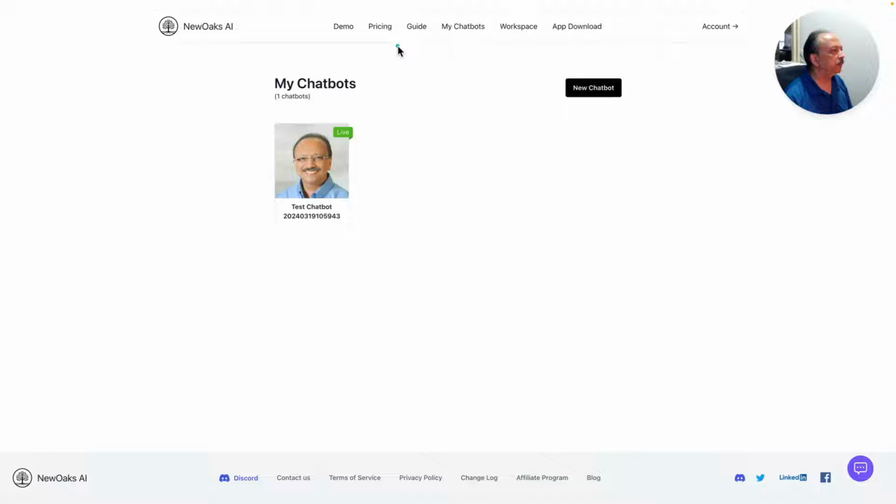I would have Workspace on the leftmost side of the menu items on the top first, and then My Chatbots. The guide would be to the right and maybe app download, but that's not that important. Maybe it is in the beginning. And then account would be on the top right as typically apps have.